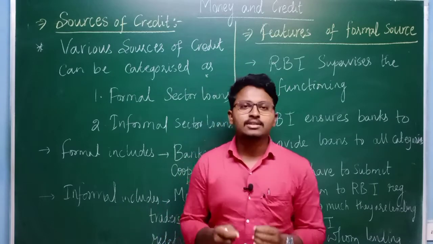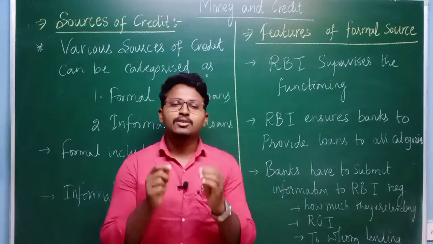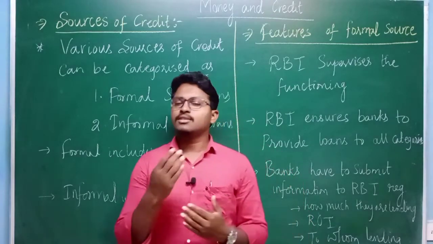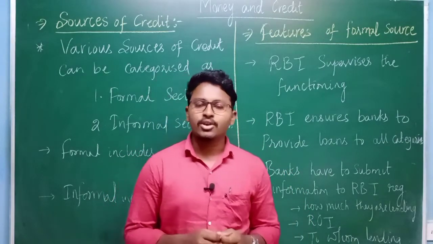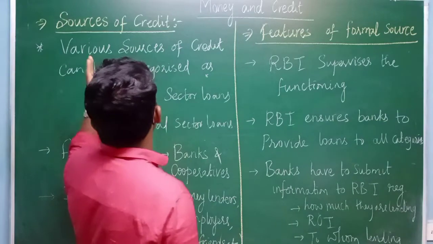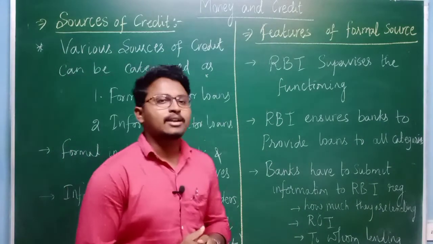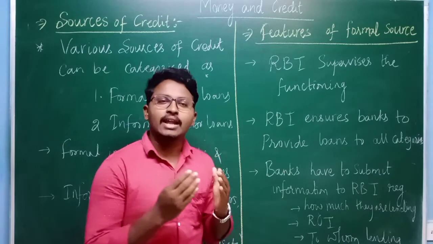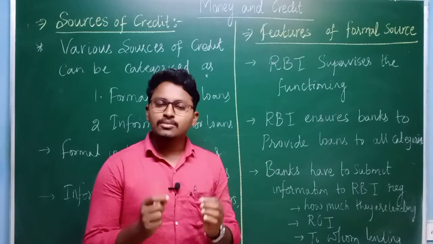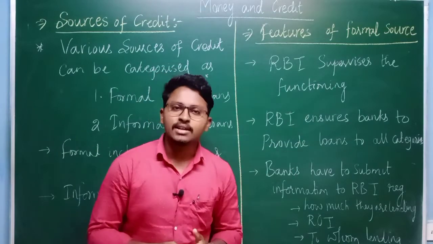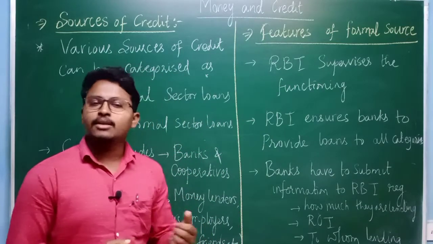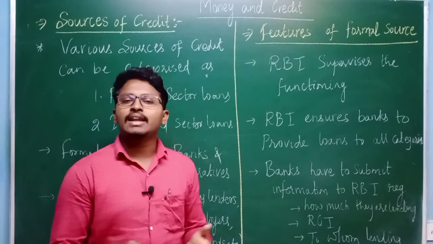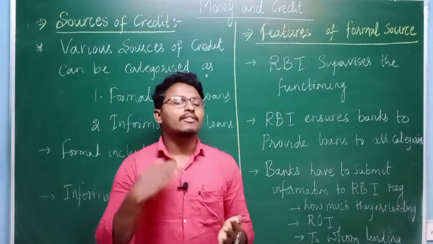Then we also discussed terms of credit, and we have also seen what is meant by collateral. Now, in continuation with that, the next topic we are going to discuss is the various sources of credit. That means from where we can obtain a loan or get credit. Different sources are there. It may be from banks, relatives, friends, money lenders, or traders, whoever it may be.